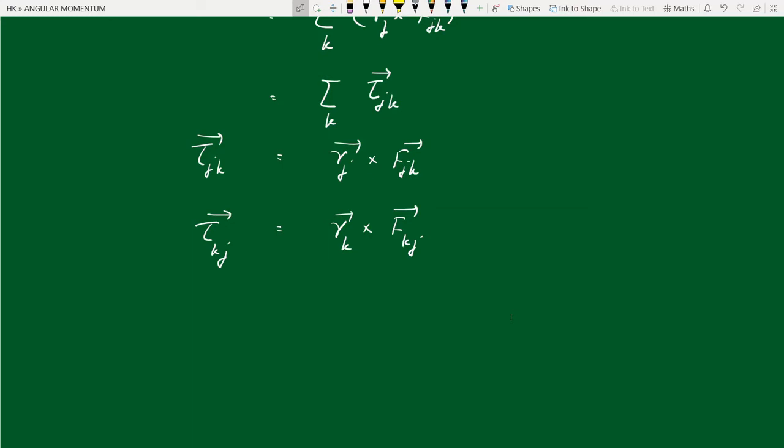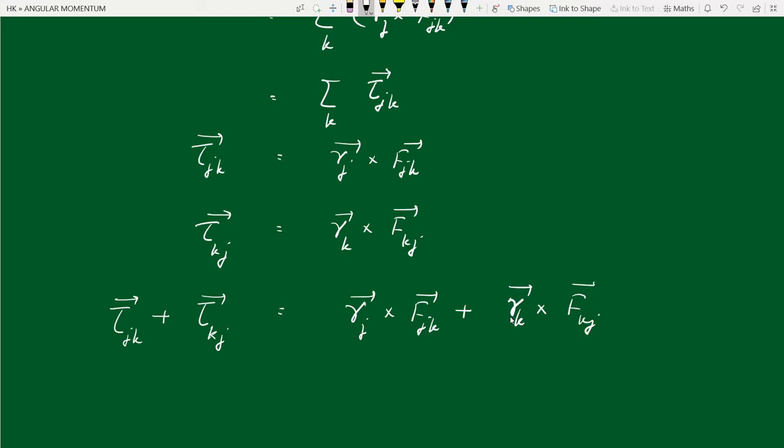So let us take the sum. The total torque on these two particles is tau jk, that is torque on the jth particle due to the kth particle, plus torque on the kth particle due to the jth particle. We have rj cross fjk plus rk cross fkj. Now fjk is the force on the jth particle due to the kth particle, fkj is the force on the kth particle due to the jth particle.